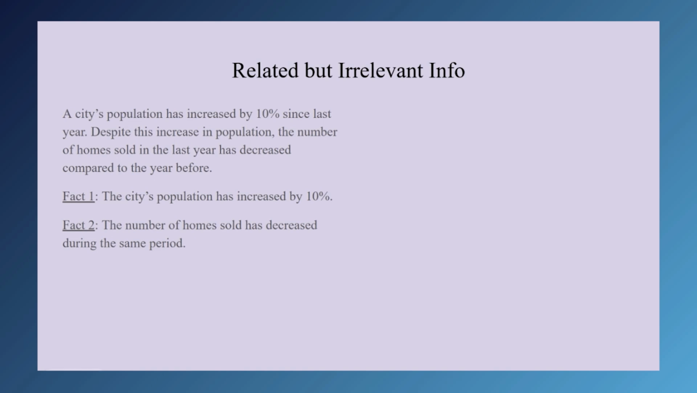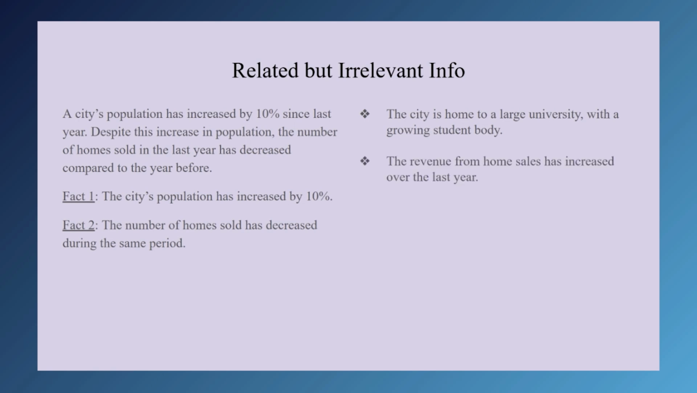Let's look at some answers. The city is home to a large university with a growing student body. This seems to offer some info on one potential cause of the population increase, and if we're not careful, we could even construct a mental story about university students not being in the market for homes, but it doesn't clearly resolve the paradox. The revenue from home sales has increased over the last year.